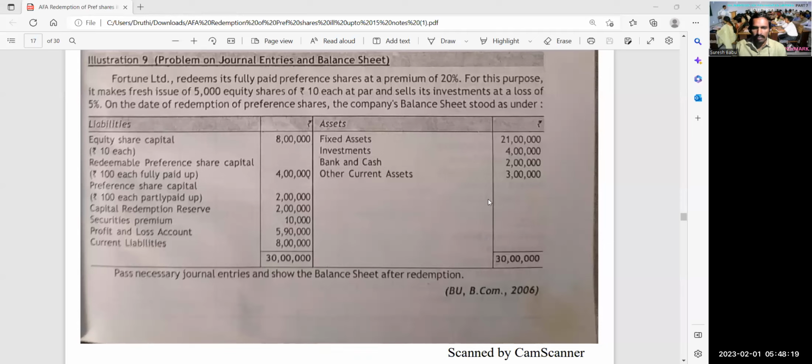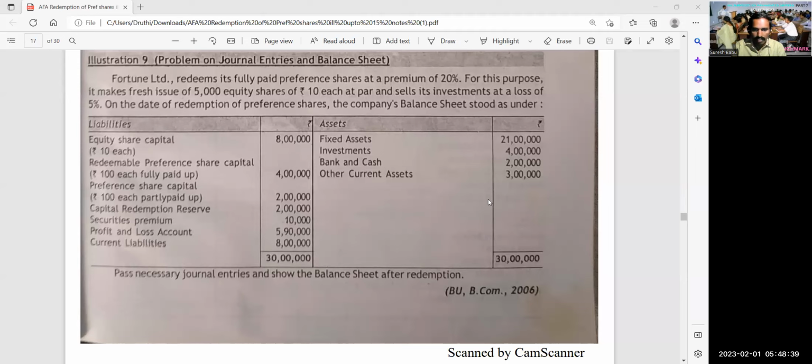So, let me take all of you through today's video presentation. This is redemption of preference shares. You must always keep in mind that before proceeding further, you are supposed to read the provisions, according to the way in which the redemption of preference shares is going to happen.